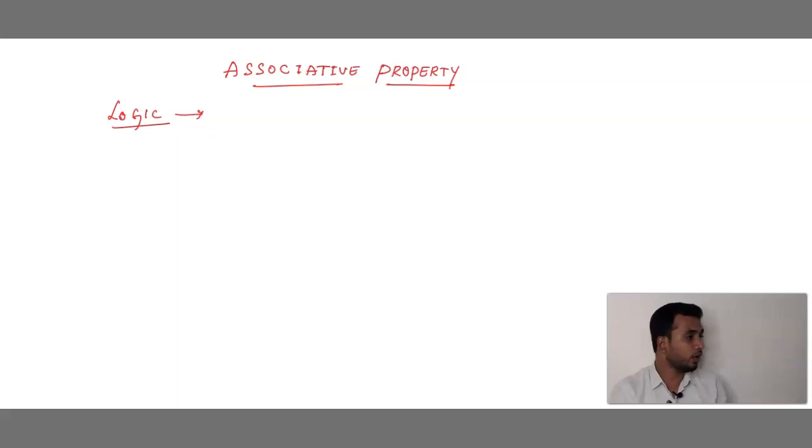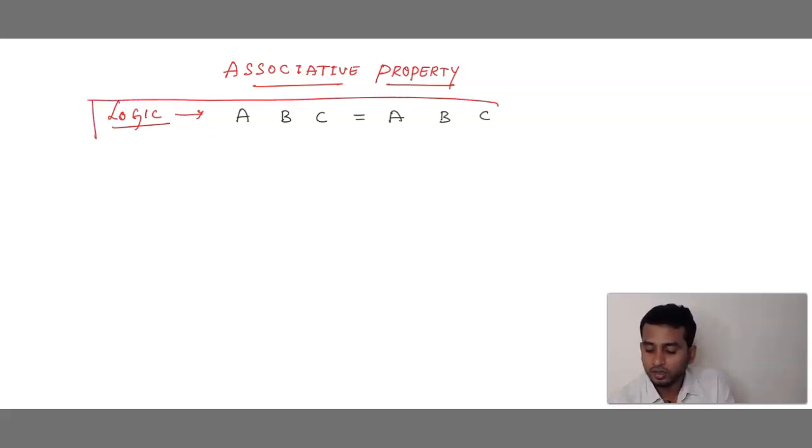When association comes, more than 2 people join, that is called association. That is nothing but (A, B), C is equal to A, (B, C). So what is the associative property? ABC is equal to ABC. Simple. Sir, what is this ABC? Sir, after ABC, DEF should come, no? No son, this is the logic. Okay, ABC is equal to ABC.